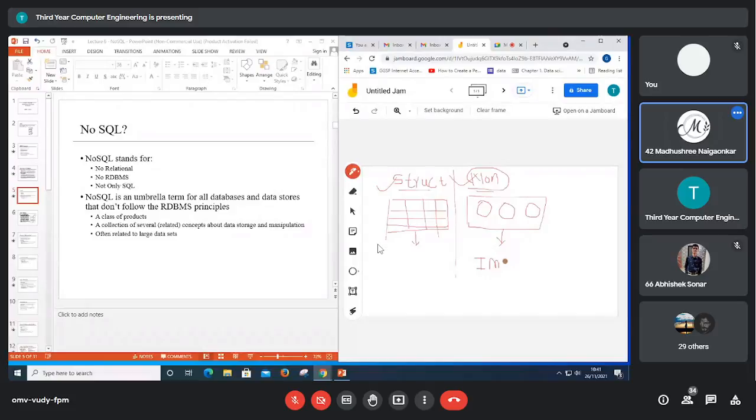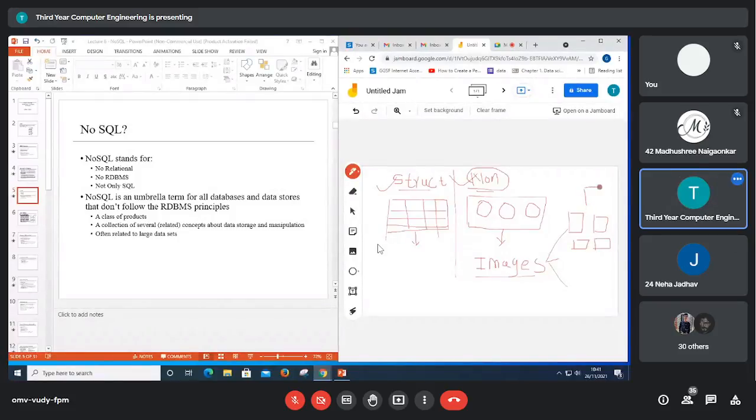It is generally images. For example, a certain set of images. Let's say I have three applications. Let's say currency: currency notes are there. This is the data, currency note images only. And let the second application be, let's say, X-ray, patient X-ray data. So these are images. So this is the data format for non-structured data, while structured data is in terms of rows and columns.